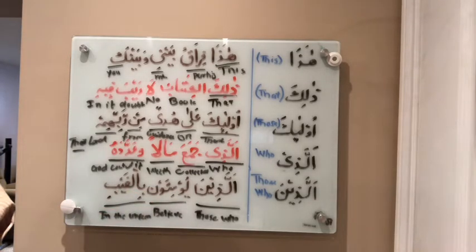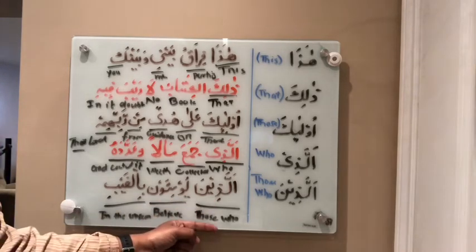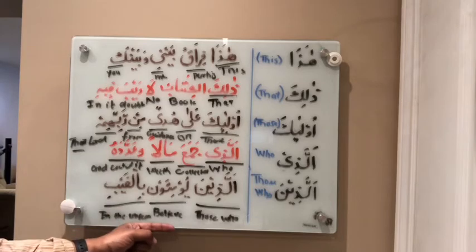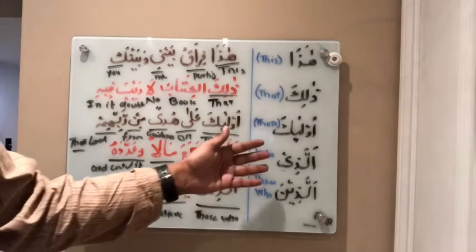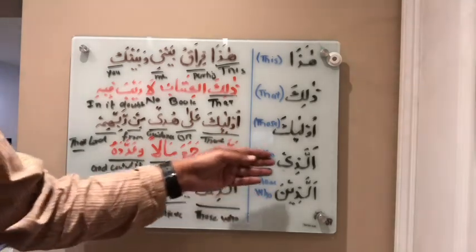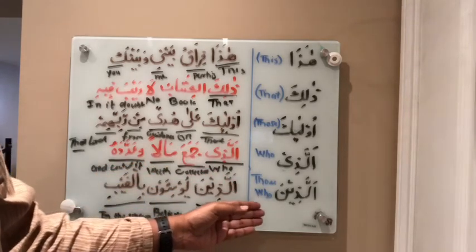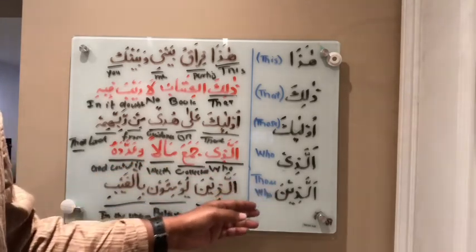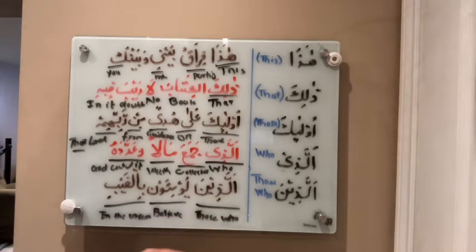This is from Suratul Baqarah, ayah number 3. Alladhina, those who, yu'minuna, believe. Those who believe, bil ghaib, in the unseen. So see a couple of examples here, with alladhi referring to who, and alladhina, when noon comes at the end, representing the third person plural.